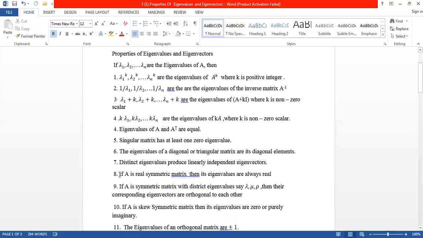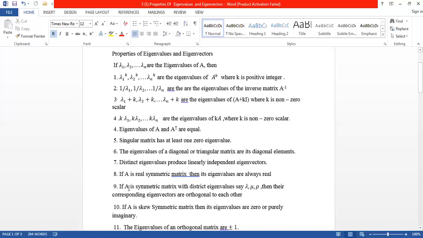Next property, if A is a real symmetric matrix, then its eigenvalues are always real. Important property, this one. Next property, if A is a symmetric matrix with distinct eigenvalues, say lambda, mu, rho, then their corresponding eigenvectors are orthogonal to each other.